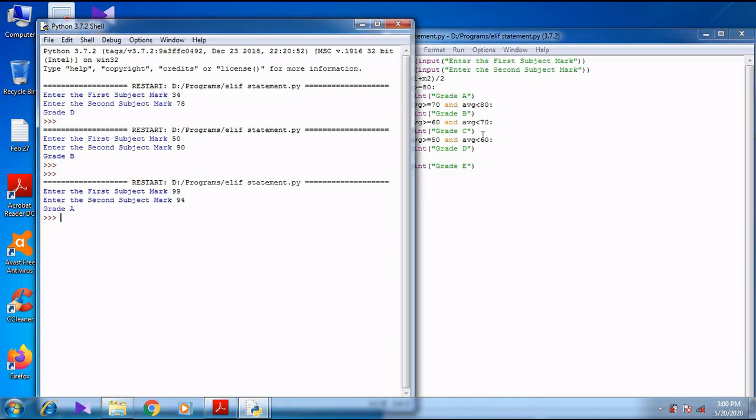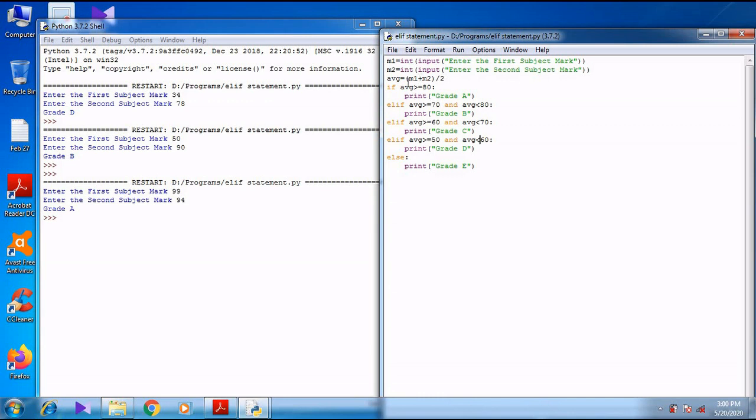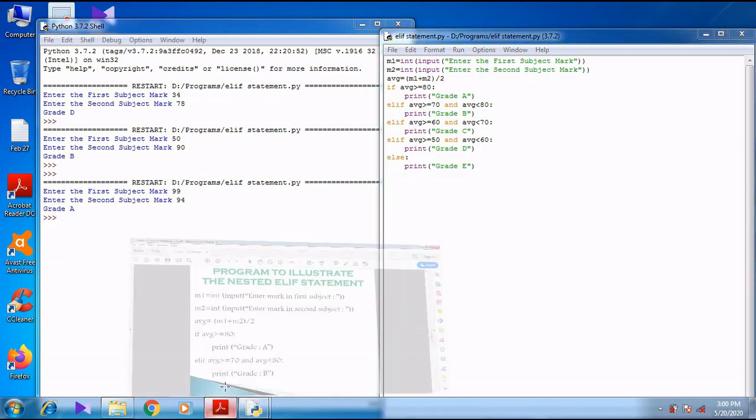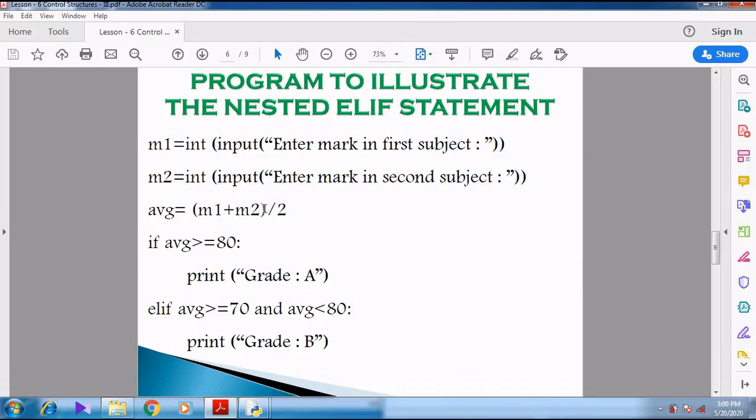So only one error I have committed here. M1 plus M2 I should give in parenthesis. Why? Because both the values should be added together and then only it should be divided by 2. Right? I have missed the parenthesis. So this is very important. Whenever we commit some mistake, we can identify easily. Right? I think this program for nested elif you can understand.